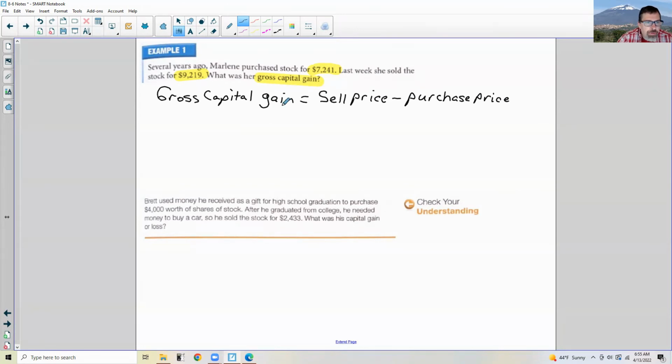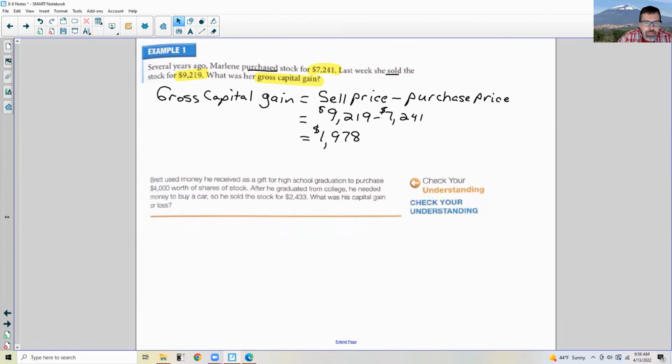So her gross capital gain is going to equal the sell price. She sold the stock for $9,219, minus the purchase price, and she purchased the stock for $7,241. When you take 9,219 minus 7,241, you get $1,978. These are dollar amounts, so I'll put dollars in all of these. So her gross capital gain is $1,978.